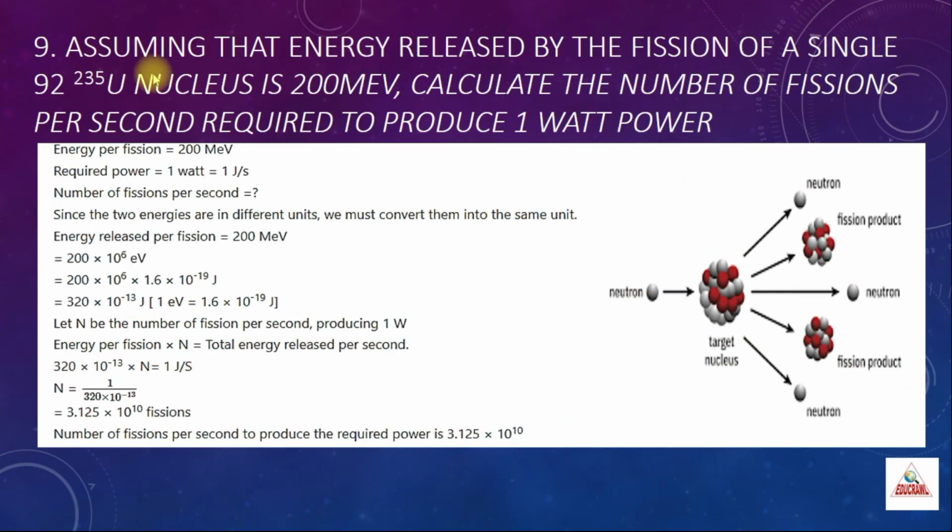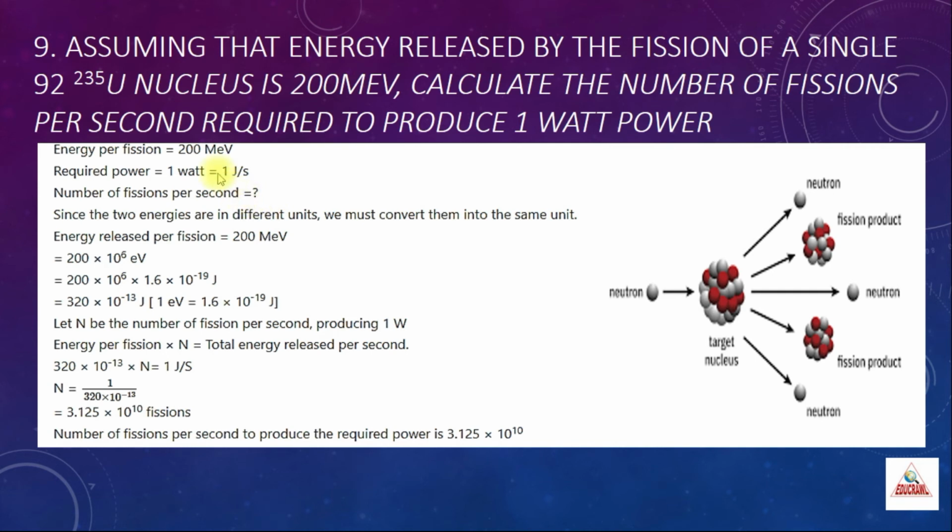The ninth problem. Assuming that the energy released by the fission of a single uranium nucleus is 200 million electron volt, calculate the number of fissions per second required to produce 1 watt power. So the energy per fission is given as 200 million electron volt. The required power is 1 watt, which is joule per second. So here the question is, you have to find the number of fissions per second.